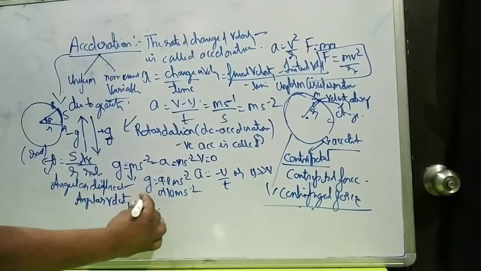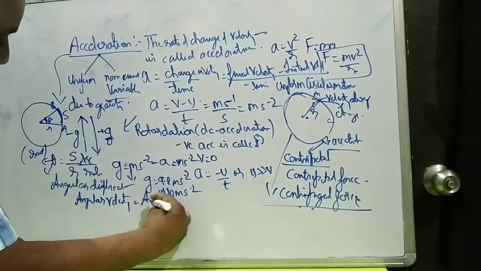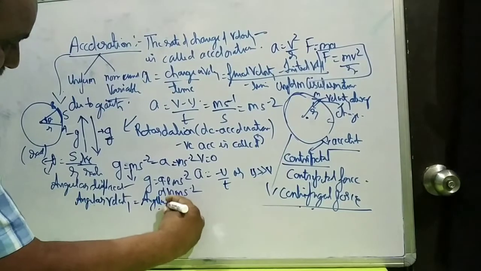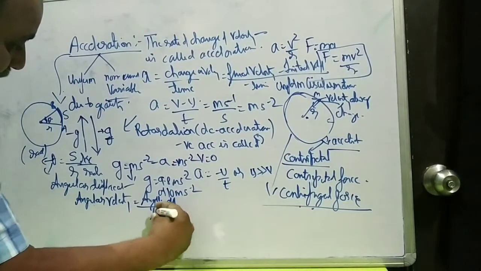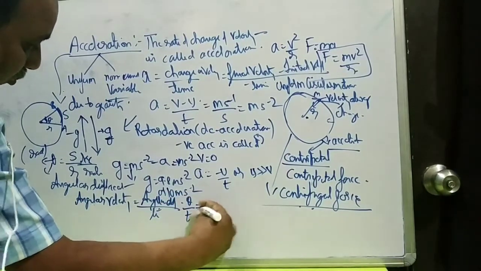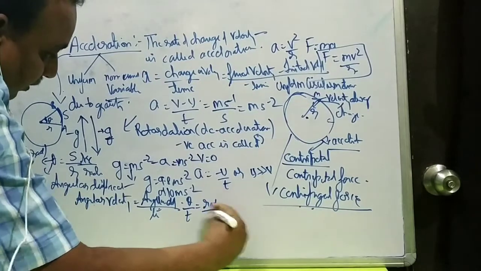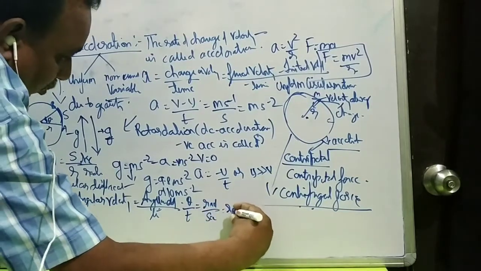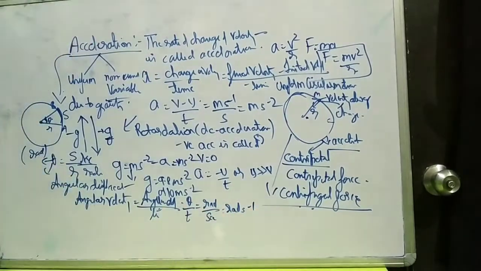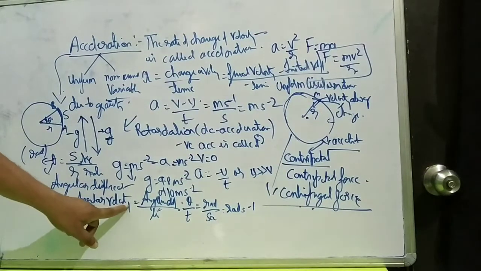Angular velocity is equal to angular displacement upon time, so theta upon time. It is radian and this is second, so it is always said as radian second inverse, or radian per second. That is angular velocity.